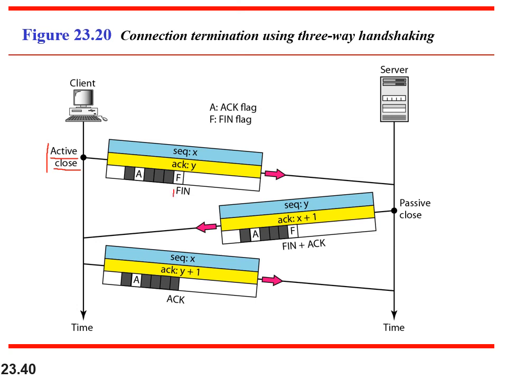Now after receiving this connection termination request, the server also has no more data to send. So it is also sending its connection termination request along with the acknowledgement for the FIN request received from the client side.